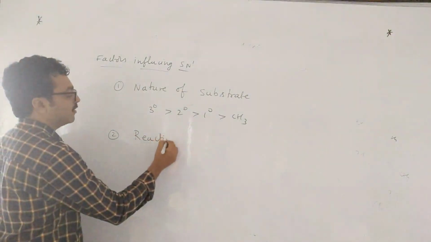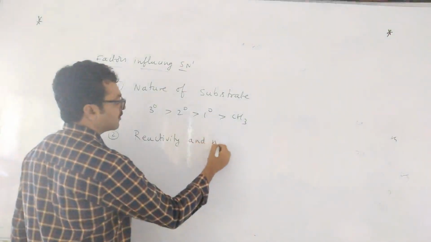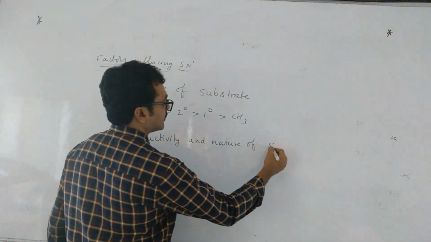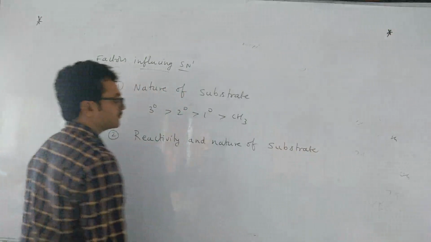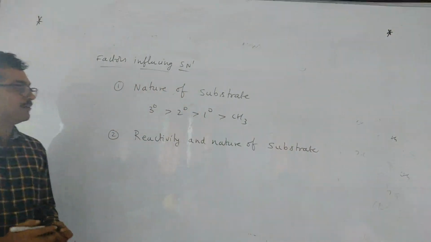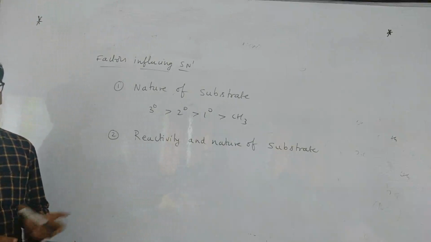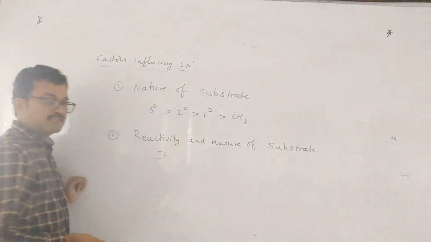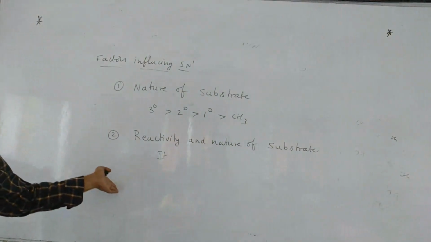Reactivity and nature of the substrate. Here the alkyl halide SN1 reaction is independent of the concentration of the reactant. Why? Because in the slowest step, if you see, only the carbocation formation is the slowest step.